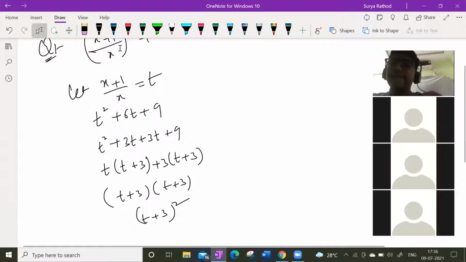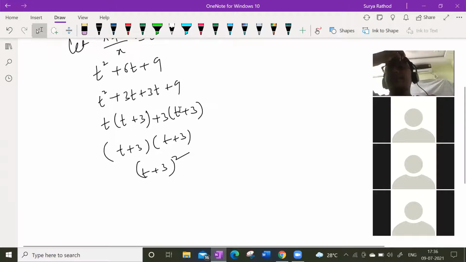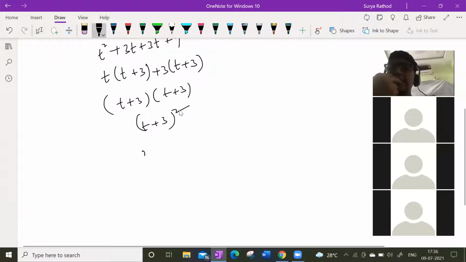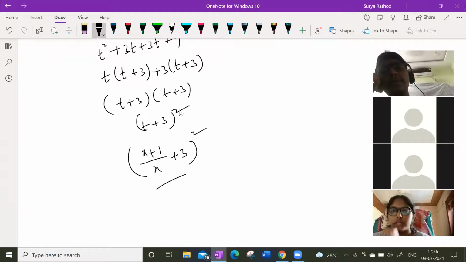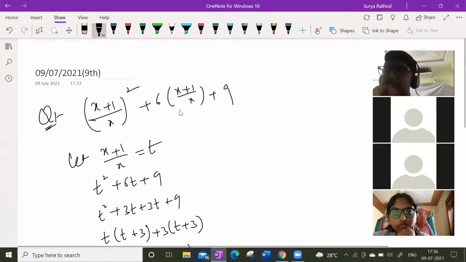Here t means x plus 1 by x, so it is (x plus 1 by x plus 3) whole square. This is your answer.